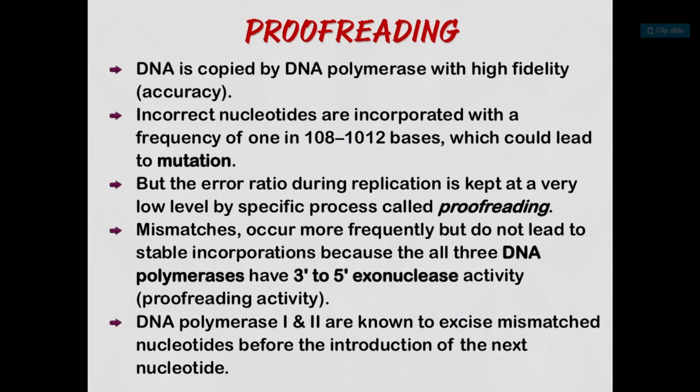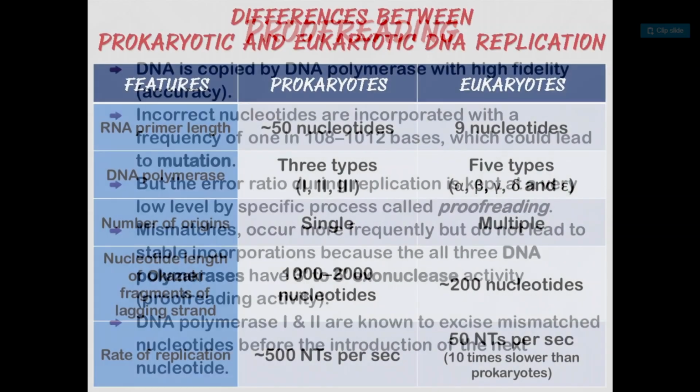Mismatches occur but do not lead to stable incorporation, because all three DNA polymerases have 3' to 5' exonuclease activity, the proofreading activity. DNA polymerase 1 and 2 are known to excise mismatched nucleotides before the introduction of the next nucleotide.